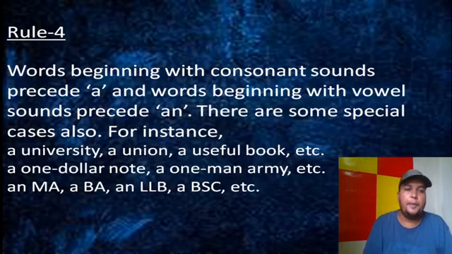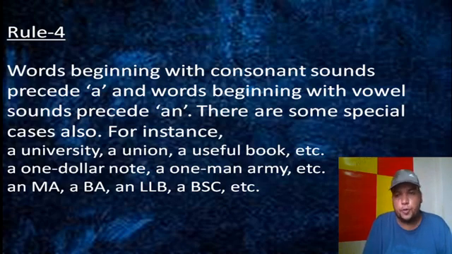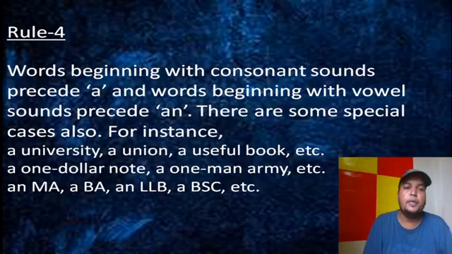And another one, a $1 million note, a one-man army. So it's the word one here. One starts with O, so if it is an open field, that time an comes. But in this case, one expresses numerical value, so it is a compound noun. In this case, we put a.